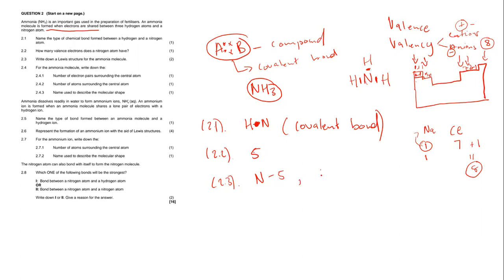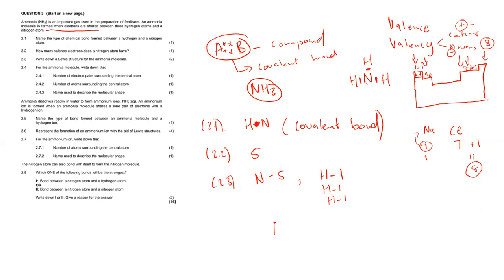And then hydrogen, it has how many valence electrons? Hydrogen is in group 1. That means it has only 1 valence electron. But do not forget that we have 3 hydrogen atoms that each have 1 valence electron. For the fact that nitrogen has 5 valence electrons, our nitrogen will be the central atom.